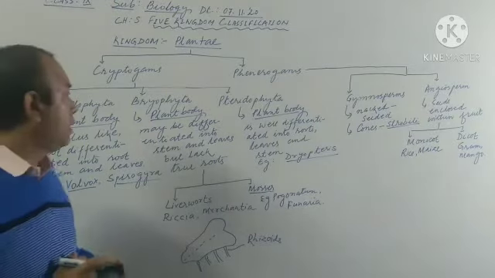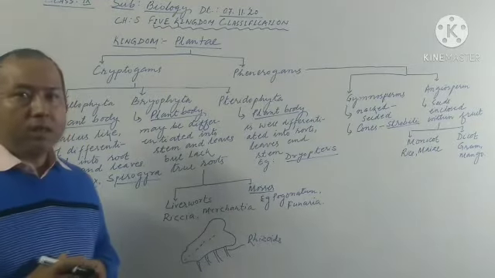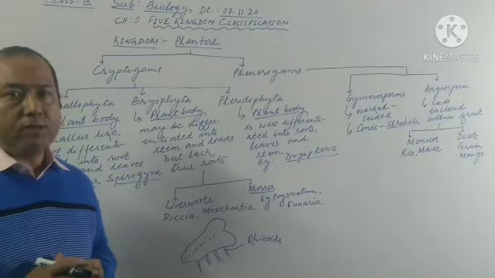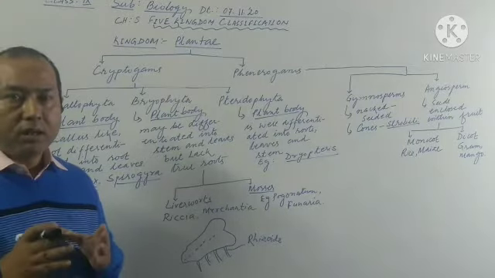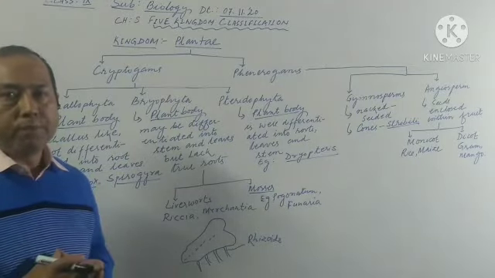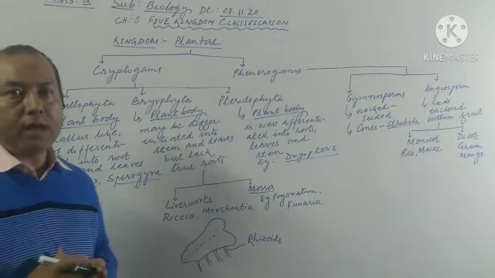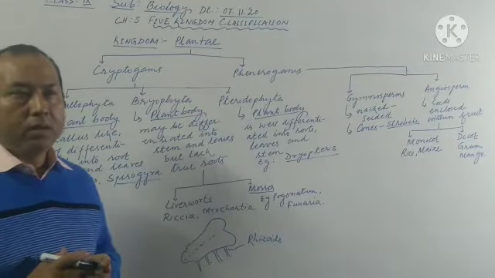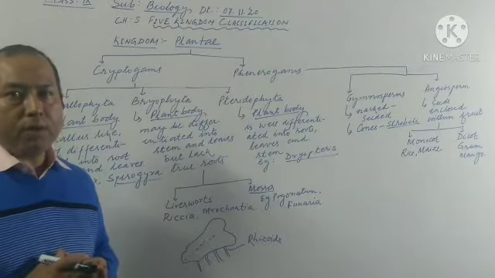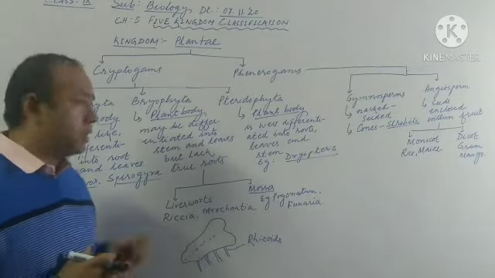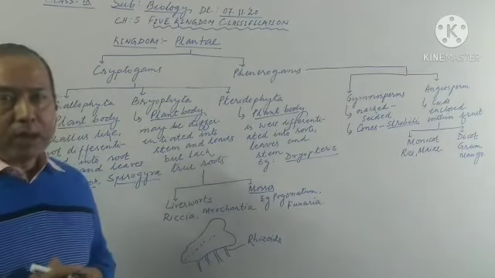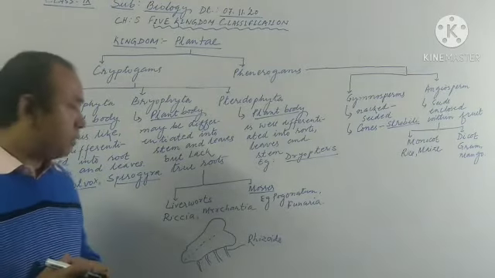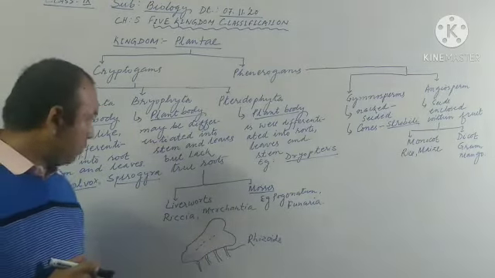So that is why we consider the root-like structures present in Bryophyta as false roots, or not true roots. They are often referred to as rhizoids, the hair-like structures which help in the absorption of water and minerals, as shown in this figure.